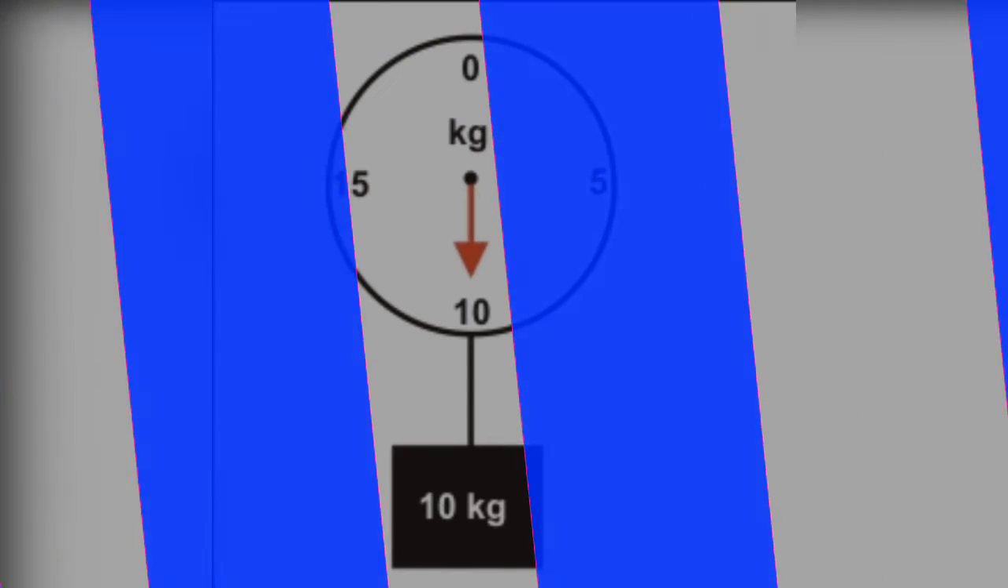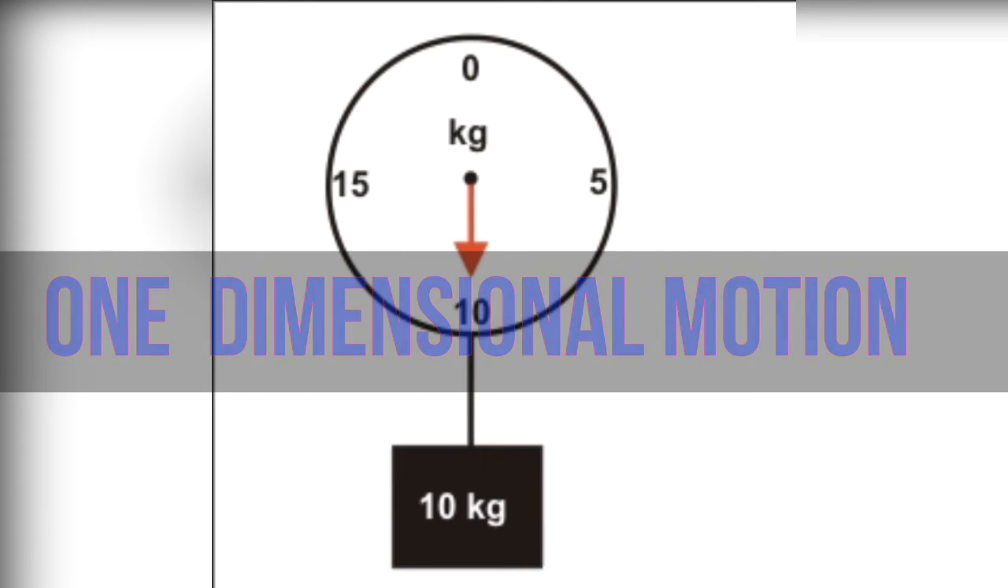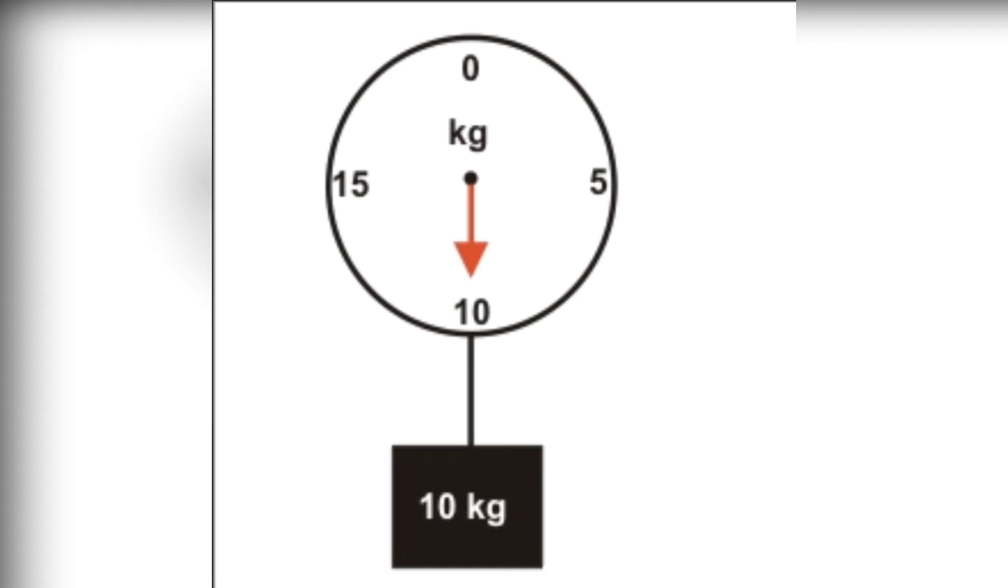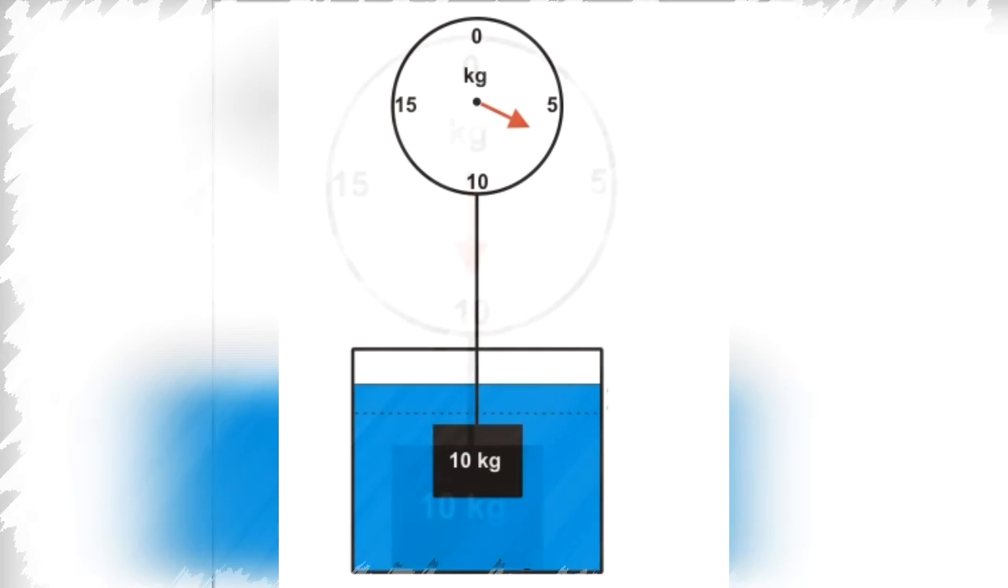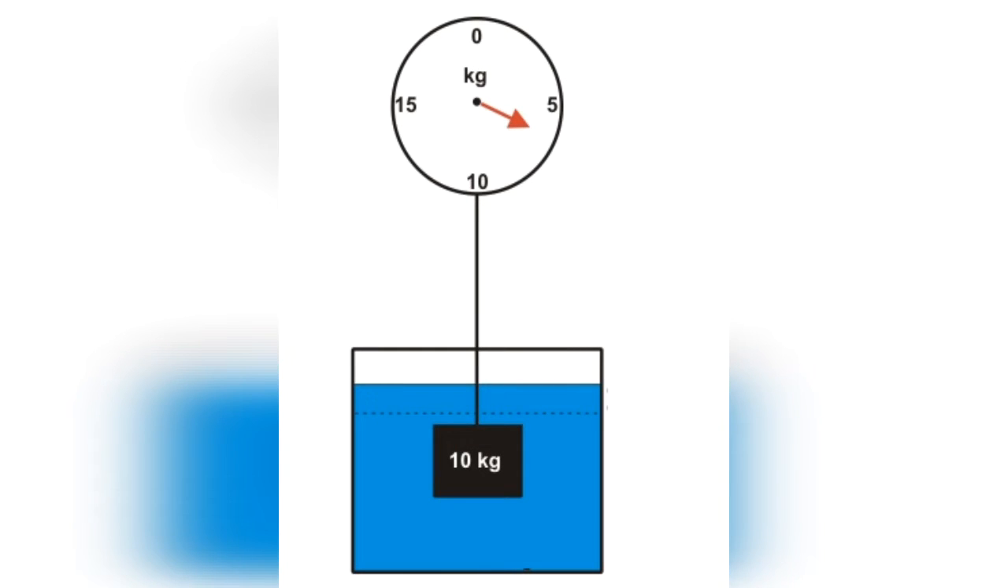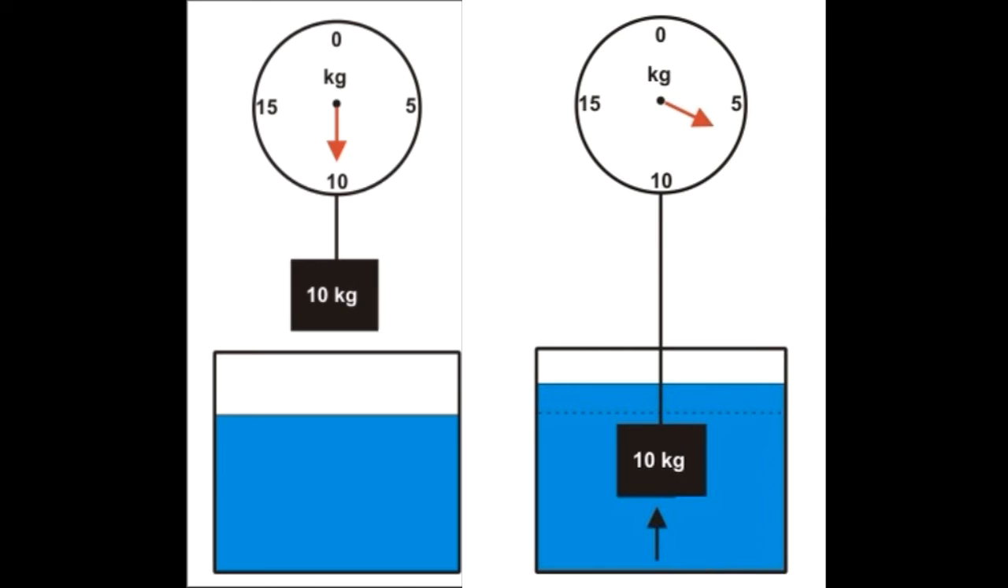One day, Jatin hung a 10 kilogram body on a spring balance and found that it weighed 10 kilogram force in air. Then he immersed the body in water and was surprised to see that it weighs only 6 kilogram force now. Then his mother explained to him that the weight of the body is due to the gravitational pull of earth and is acting towards the earth.